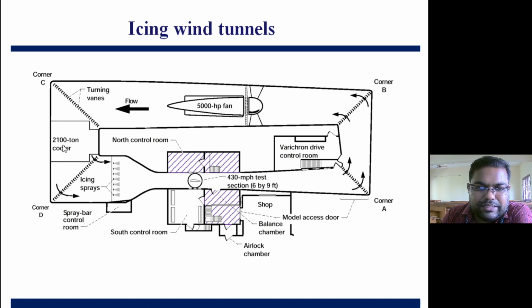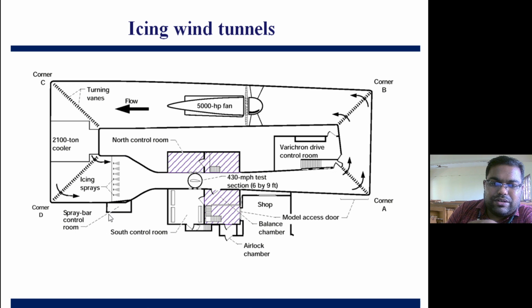Finally, then this is a cooler, right? A 2100 ton cooler. Now you can imagine in our house we are having only a 2 ton or 3 ton AC. How much cooling can it produce? Now here it is a 2100 ton cooler which is provided, so it will cool the air to the required temperature value which can be obtained at a particular altitude. And finally when it comes here, icing spray is also installed, right? So I think spray is there.